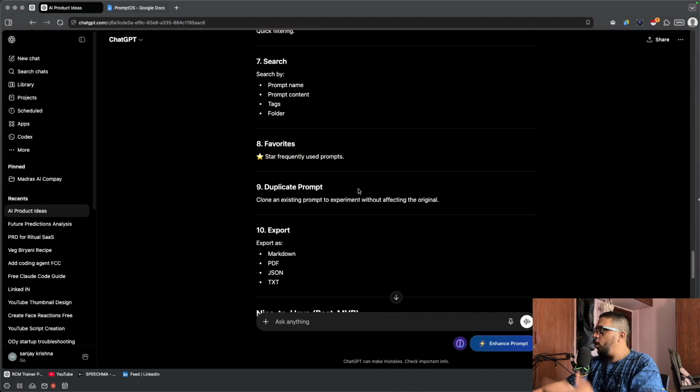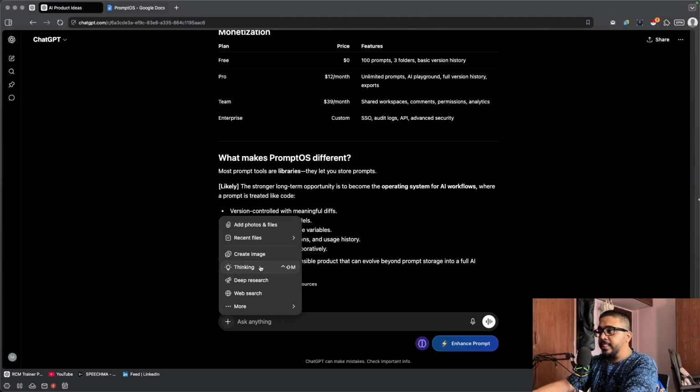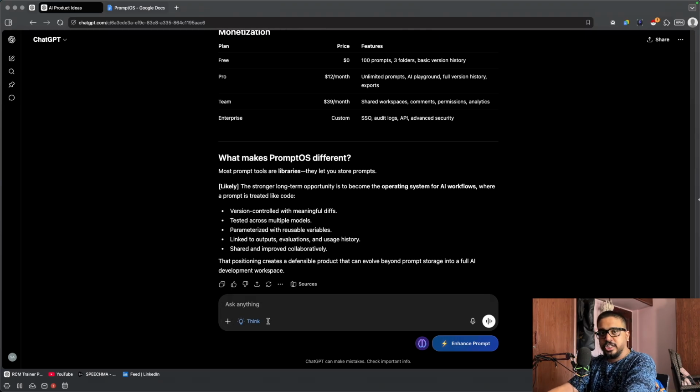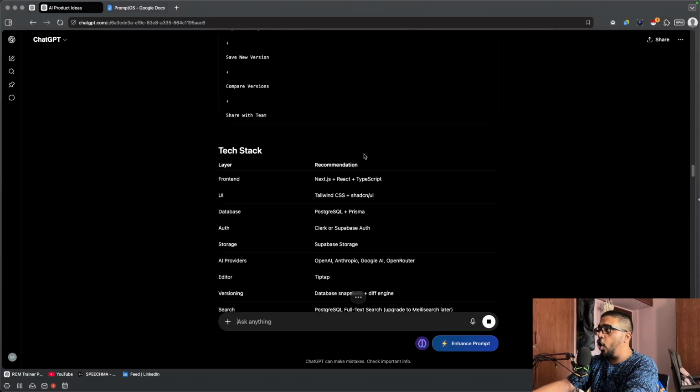Since we have all these things, I'm going to click plus, thinking mode, and ask ChatGPT to write a PRD document for the above features you said for the MVP. That is it, a simple one-liner prompt. So we have the PRD here with all the stuff.